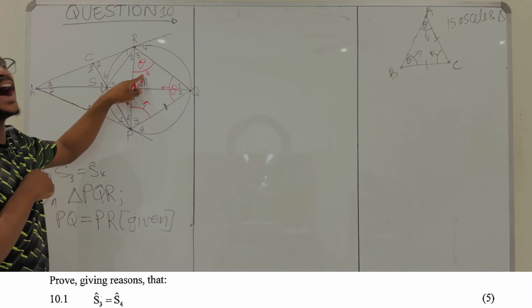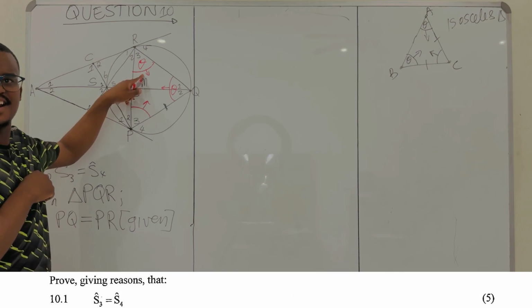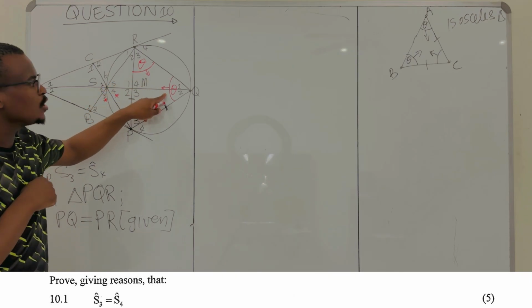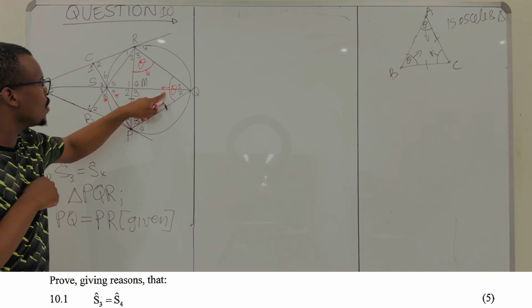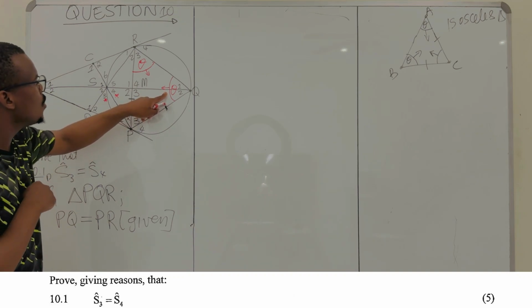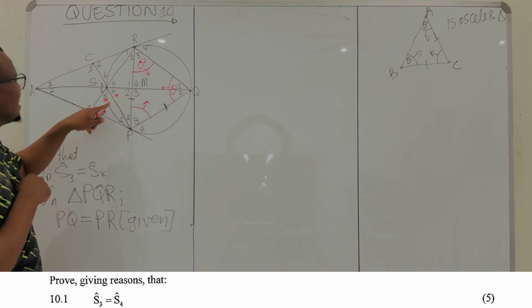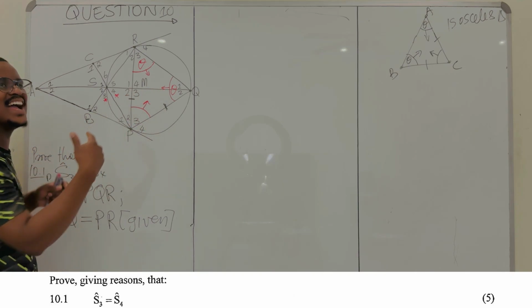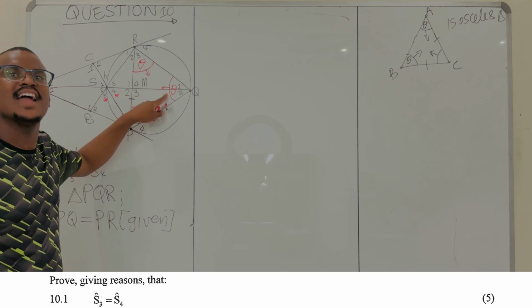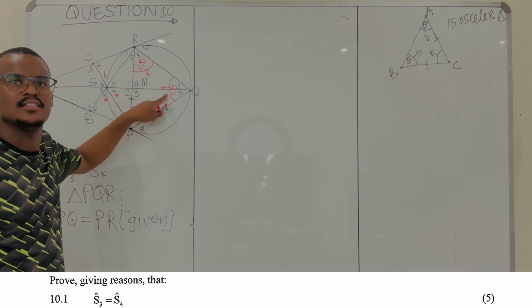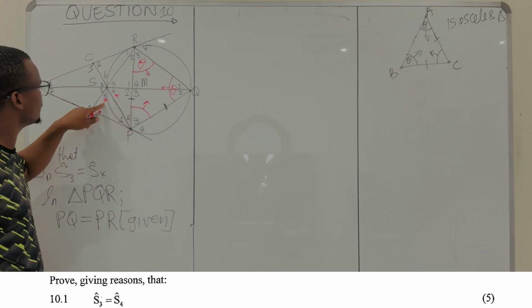It subtends R3, right? But your R3 is equal to your Q1 and Q2. And look at your Q1 and Q2. Your Q1 and Q2 is equal to the exterior opposite angle. Your Q1 and Q2 is equal to the exterior angle of this cyclic quad, which means it's going to be equal to S3.